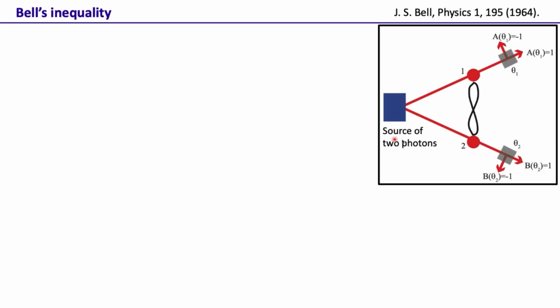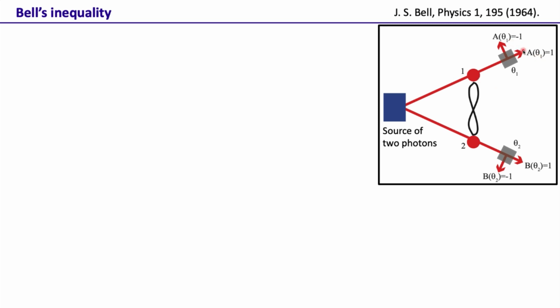So here is the proof for that. Let's just consider this two particle system. There is a source of two photons or two particles. We don't know at this point whether it is entangled or not entangled. So it's just two photons, two particles coming in. And we will use the same source to analyze what we can get with hidden variable theories and what we can get with quantum mechanics. There is a detector here that detects these photons, and a detector here that detects the second photon.